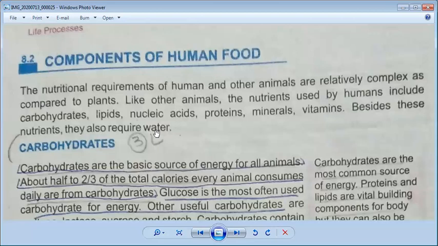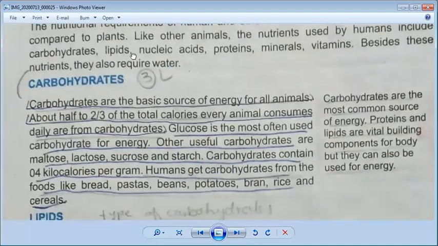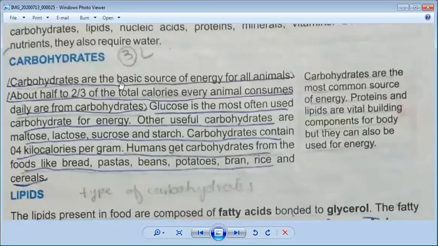Like other animals, humans also require these things. Our body needs carbohydrates, lipids, nucleic acids, proteins, minerals, vitamins, and also plenty of water. So these are very important components of human food. Now we will discuss in detail each of these components.